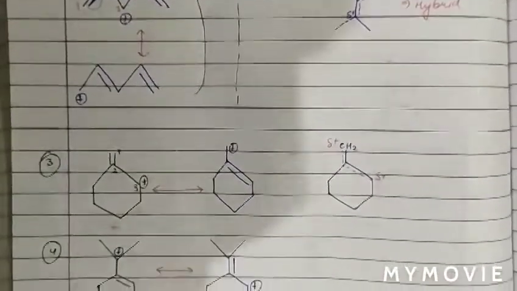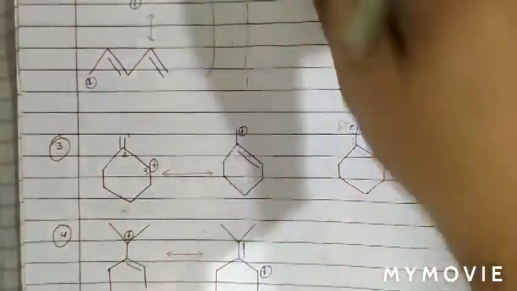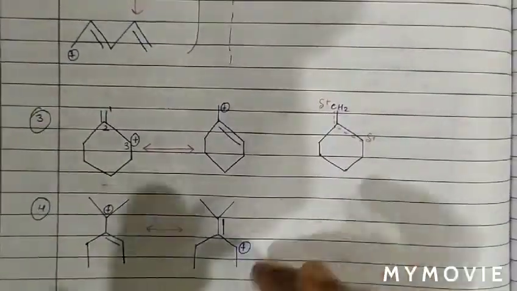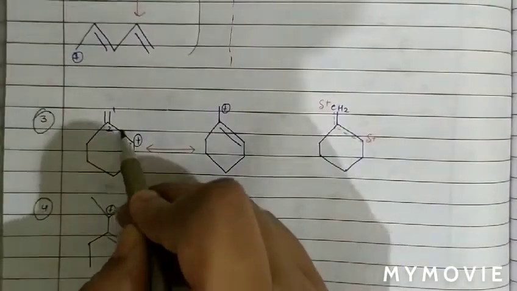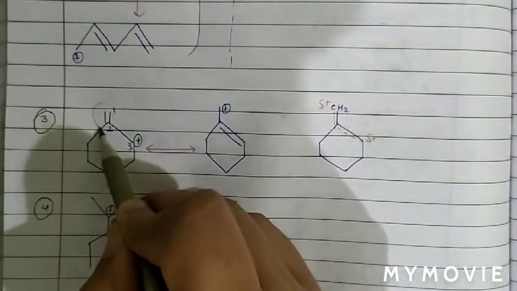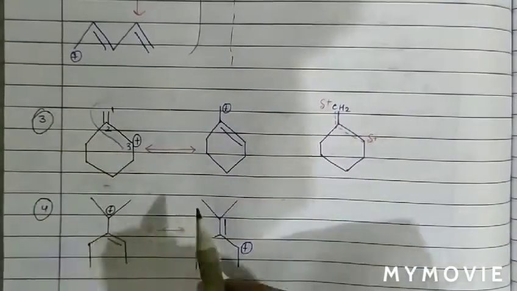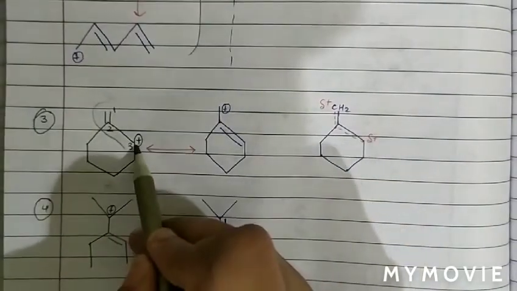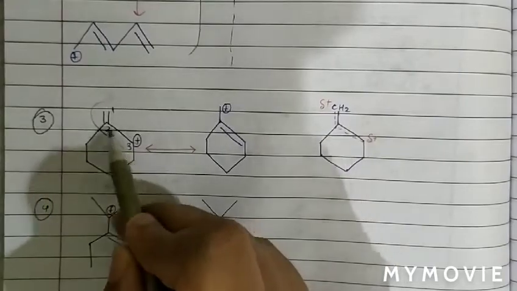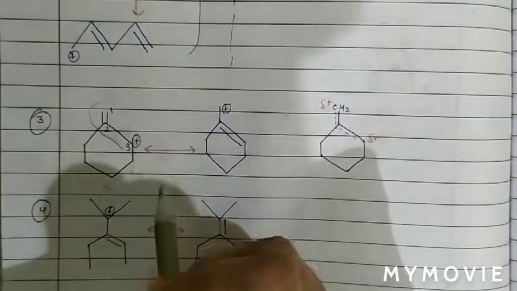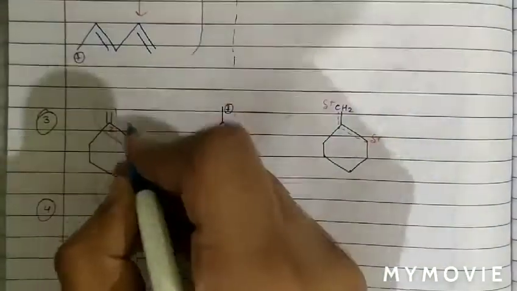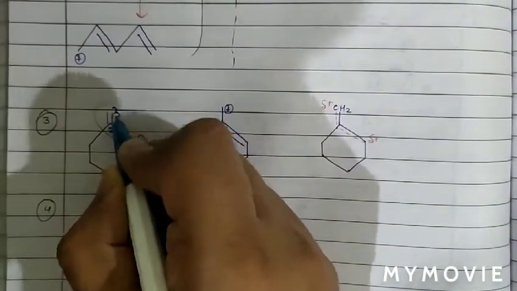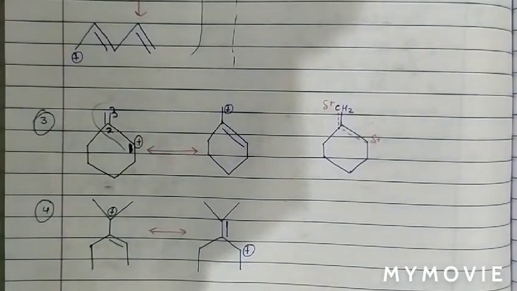We have to draw the resonating structures. Now see. So basically the next case, we can see in this case positive charge, single and double. So basically this part is the part of a conjugated system. Now start numbering. From positive charge you may do numbering 1, 2, 3 or 1, 2, 3. It may depend on you. So I am numbering it: this is 1 and 2 and this is 3.